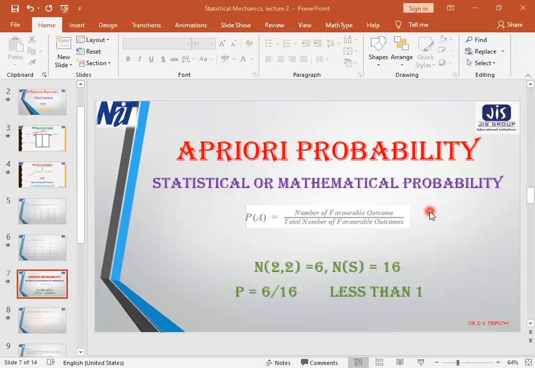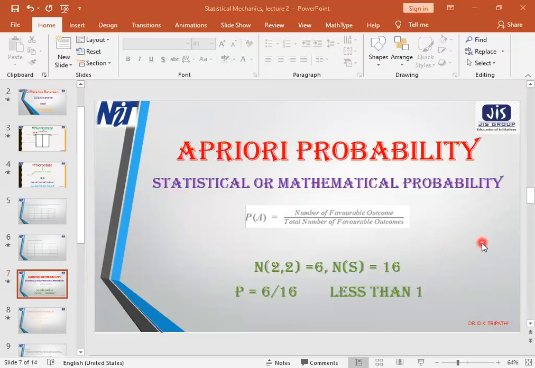This you find on the basis of mathematics, and that mathematics is called probability. You have learned many things in 12th standard when probability was taught to you in mathematics: out of a given range, the number of favorable outcomes you designated as NE, and the total range you designated as NS, and then you calculated the probability.